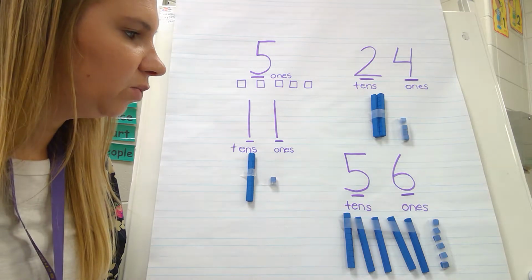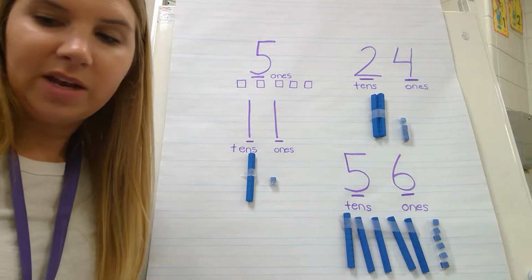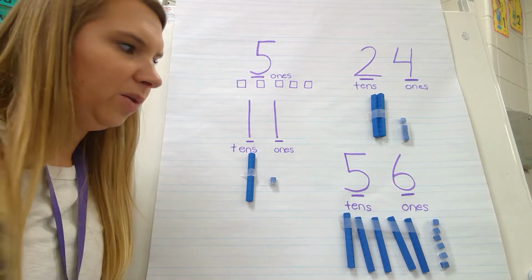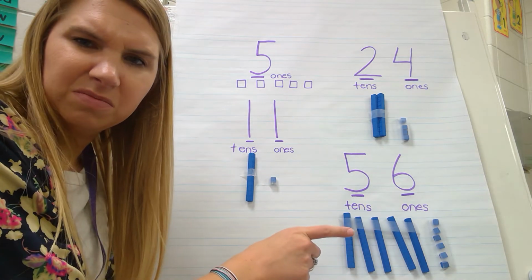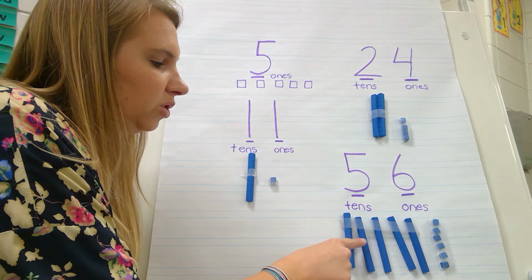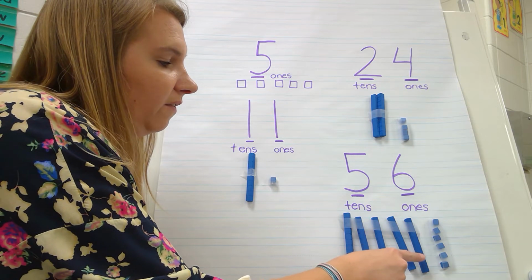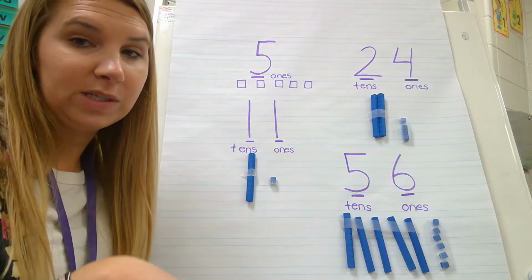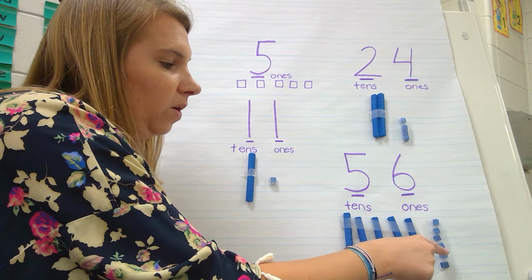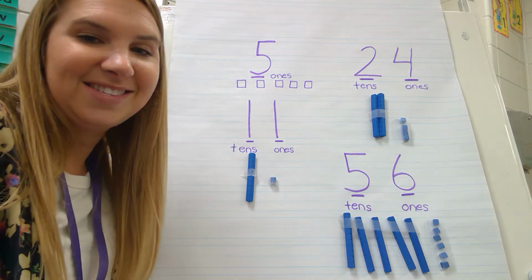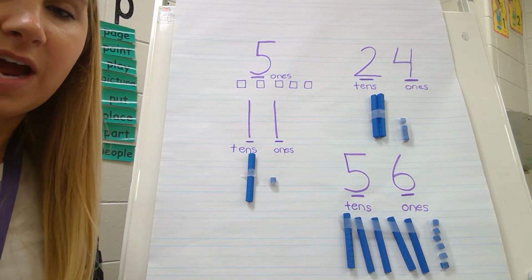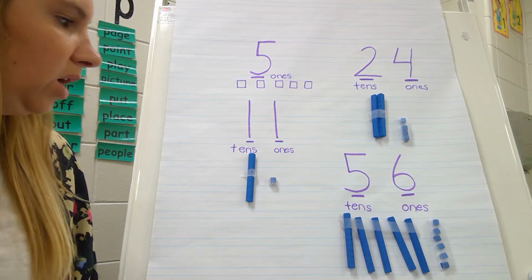So we're using tens and ones to represent numbers. Now let's make sure we are right. So 56. Now, how do I count these? By ones? No, by 10. So let's count by 10. 10, 20, 30, 40, 50. Now count the ones by 1. So that was 50. 51, 52, 53, 54, 55, 56.